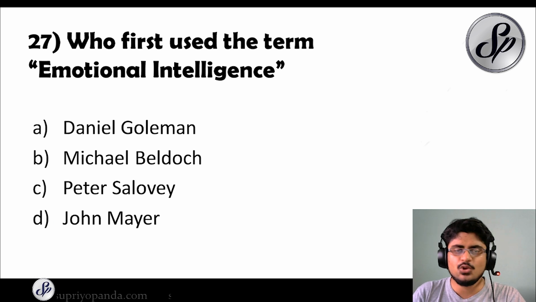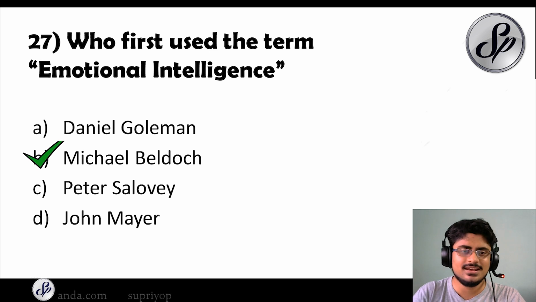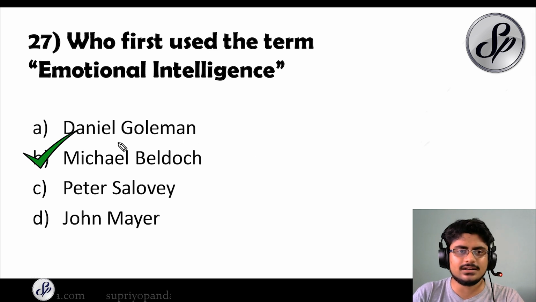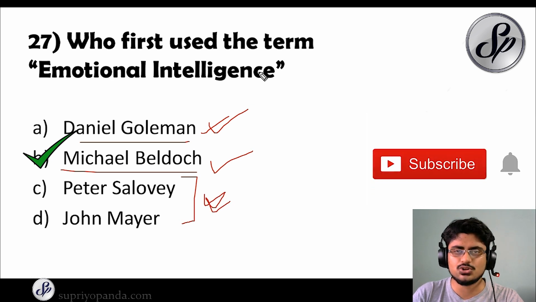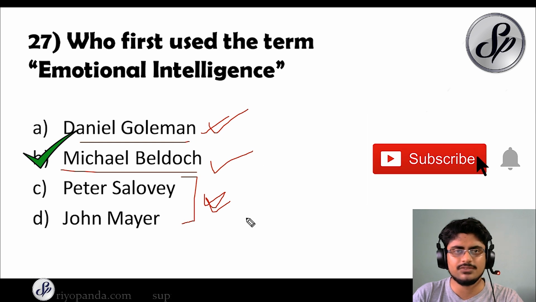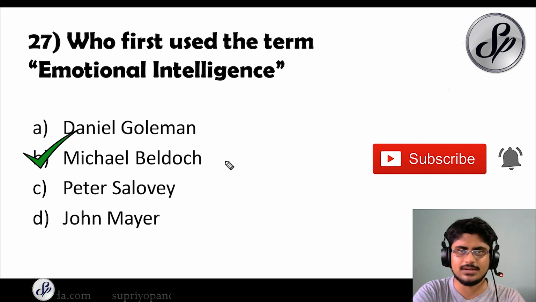Question number 27. Who first used the term emotional intelligence? The answer is Michael Beldoch. Now remember here that Daniel Goleman has the most famous book on emotional intelligence. EQ, the emotional quotient, is what it is based on. Michael Beldoch was the first person who used this term, but Peter Salovey and John Mayer were also very much contributors to the field of emotional intelligence. So all these people are involved with emotional intelligence, but Michael Beldoch was the first who coined that term. So that is going to be the answer.